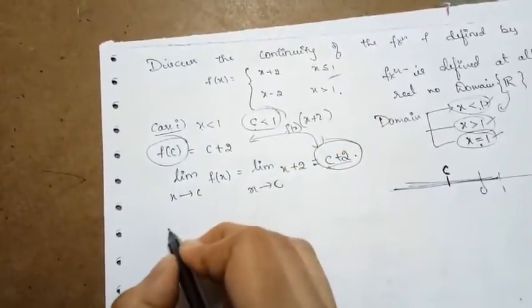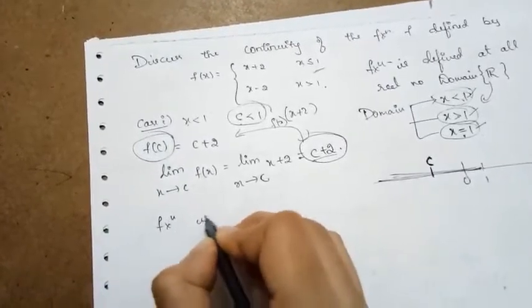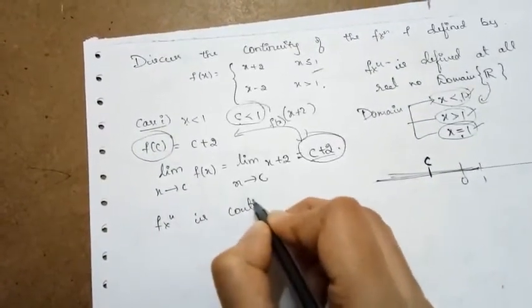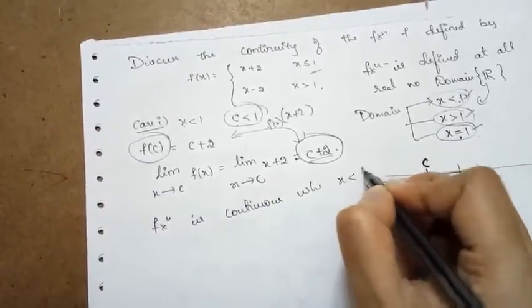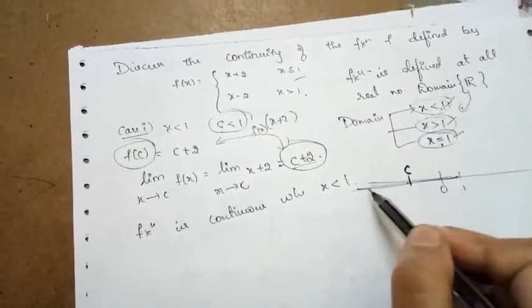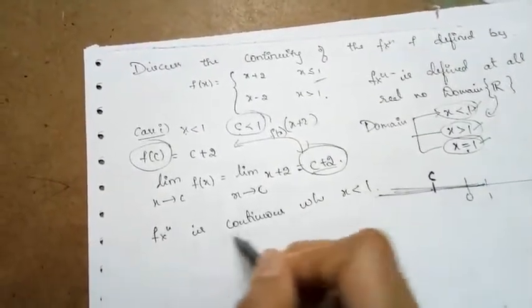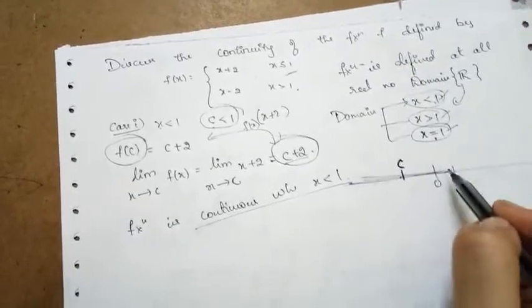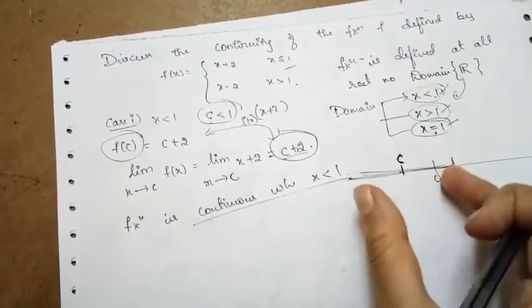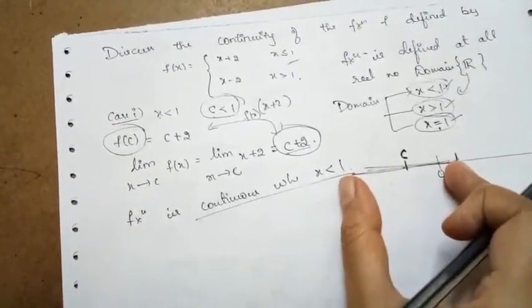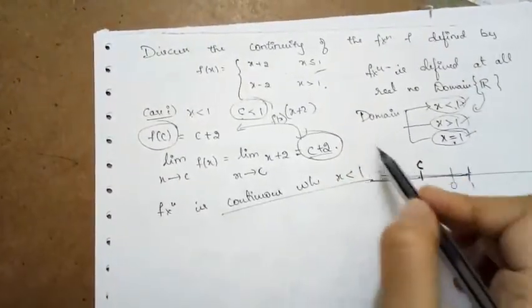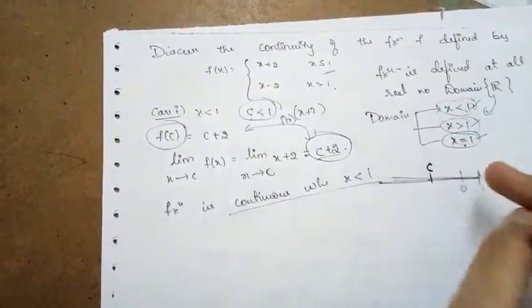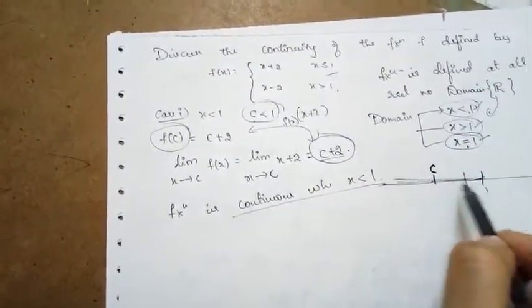So clearly we can say that the function is continuous when x is less than 1. When we choose any number which is less than 1, at all those points the function is continuous. So on the number line, if I choose any number which is strictly less than 1, the function is continuous upon all these numbers.